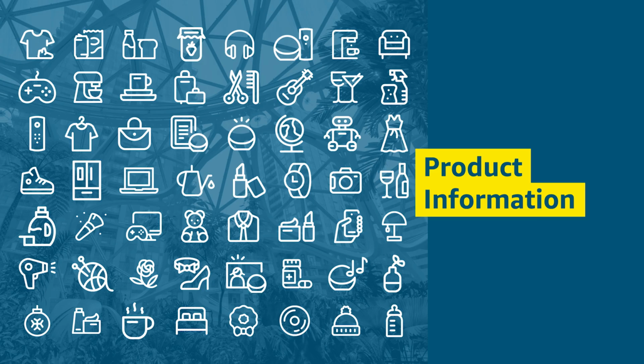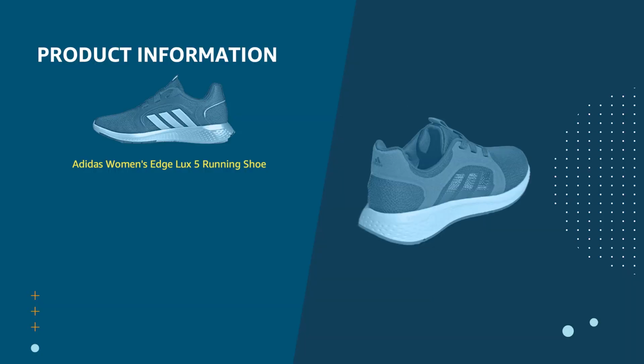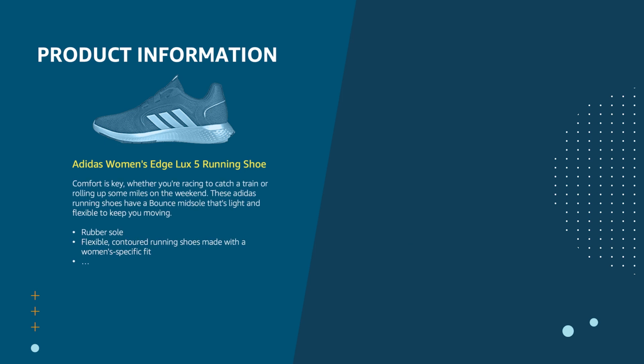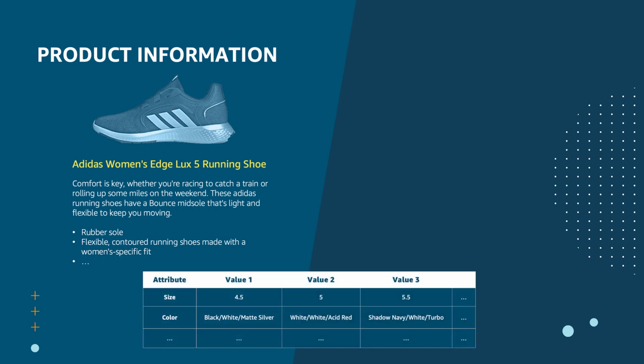At Amazon, we have access to a lot of rich information about a product that we'd like to make accessible to machine learning systems across the company to help them better address customer problems. For example, we have several images of a product. We also have a lot of text describing the product in the form of product title, bullet point text, product description. We also have a lot of tabular information that captures structured data associated with a product. For example, the sizes a particular shoe is available in, the color options, etc.